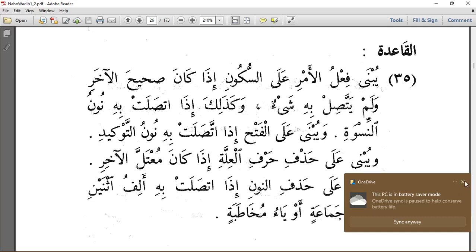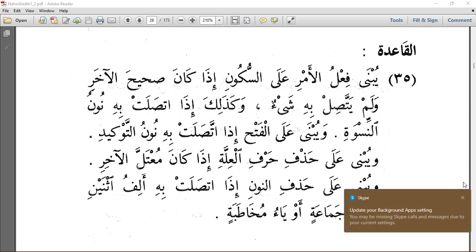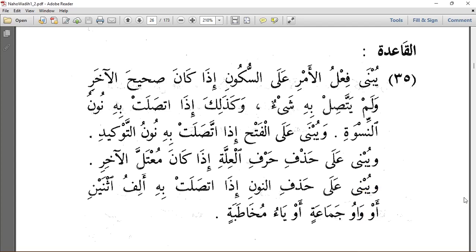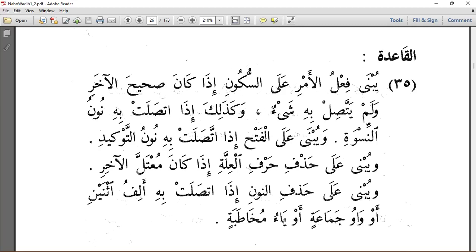If it is connected to those things, it is mabniyu ala hazfi nun: alif al-ithnain, waw jamaa, or ya mukhataba. So how do we form those ones? They are from al-af'alul khamsa. When we want to convert al-af'alul khamsa to amr, that is when we get alif al-ithnain, waw jamaa, and ya mukhataba connected to our fi'l al-amr. So that is the qaida.